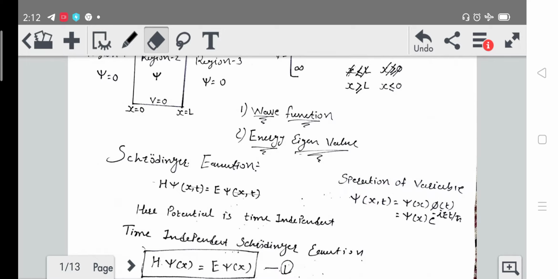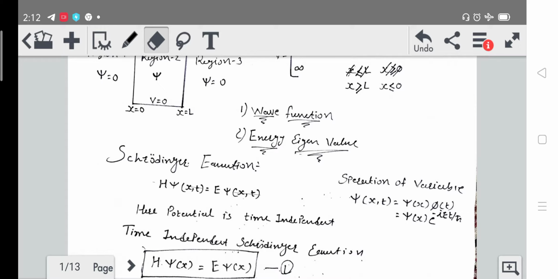Here you can see we have a function psi of x and t, so we can convert this function into two functions, in which one function will depend on x and another function will depend only on time t. Okay, so phi of t will be e raised to minus iEt upon h cross, but we are not going to consider that particular term in our Schrodinger equation. We are going to consider only psi of x.